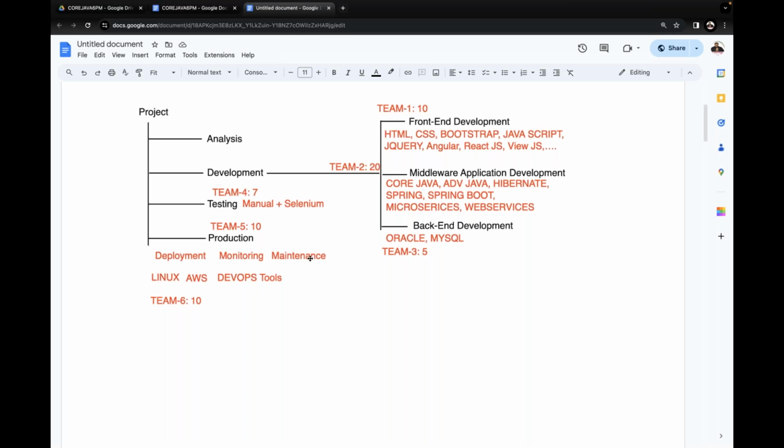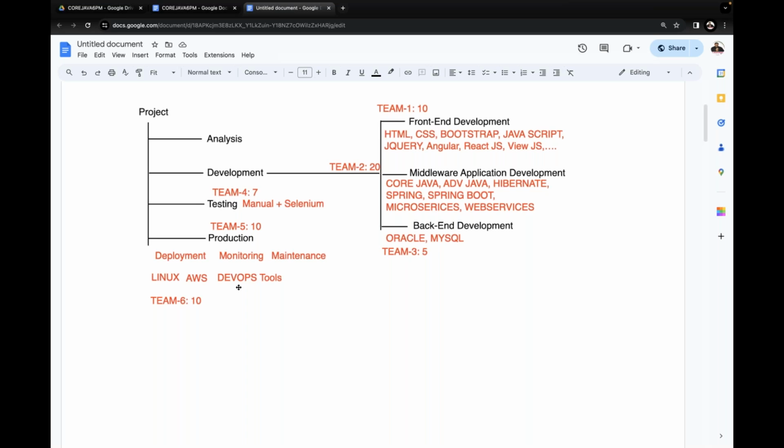For monitoring, deployment and maintenance, to perform these activities in a pipeline, we require a set of tools. That set of tools are what? DevOps tools. Now understand it clearly. This is how many technologies and tools we require if we want to complete a particular project. This is the top-to-bottom view of project implementation. Understand it clearly.